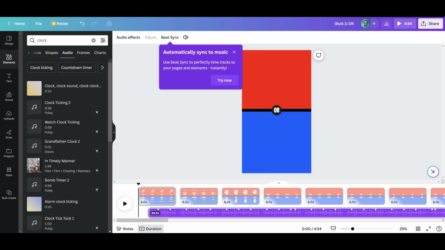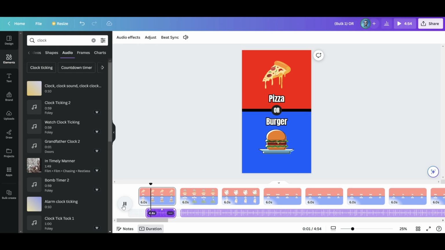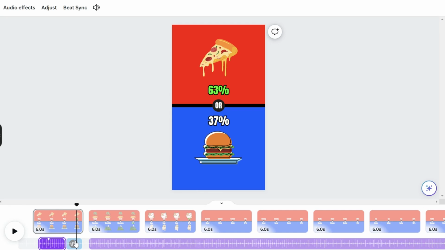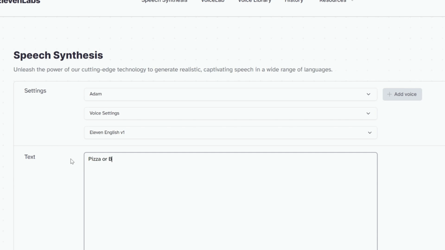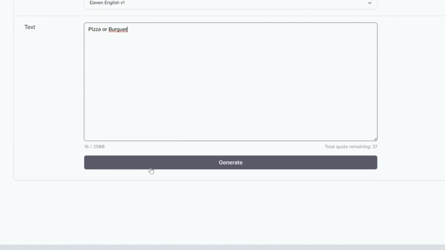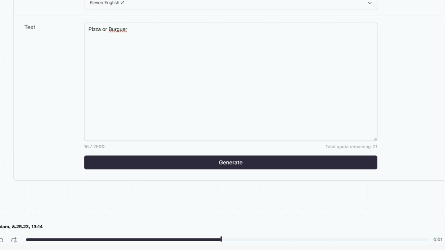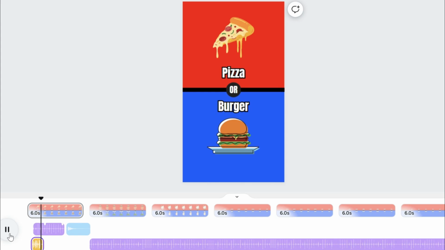Okay, now we will add the clock ticking too. The clock will start when the options appear and will stop a little before the percentages appear. I also added a correct ding I got from YouTube. Another quality detail is the AI voice you can get from ElevenLabs. Listen to this, it is my voice. Pizza or burger? Pizza or burger?